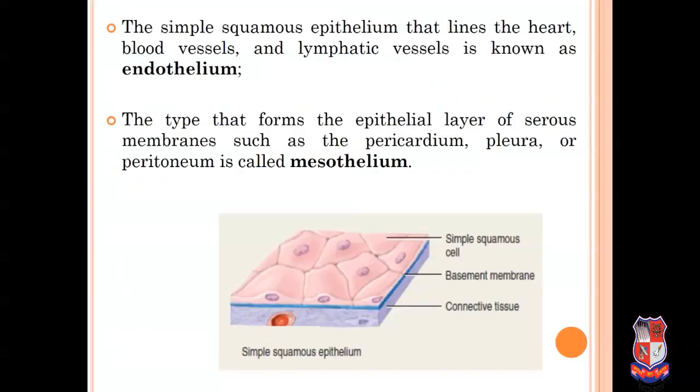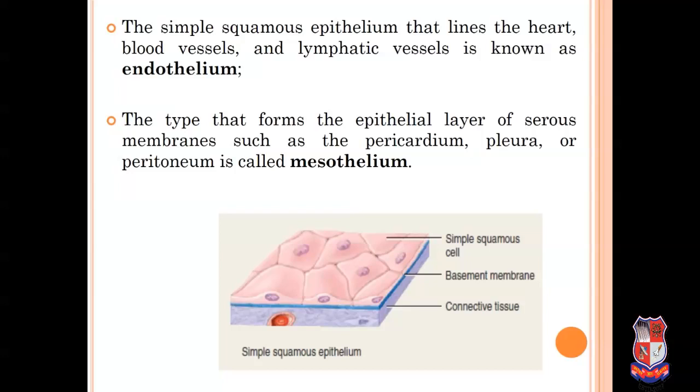Simple squamous epithelium that lines the heart, blood vessels and lymphatic vessels is known as endothelium. And the type that forms the epithelial layer of serous membranes such as pericardium, pleura and peritoneum is called mesothelium.